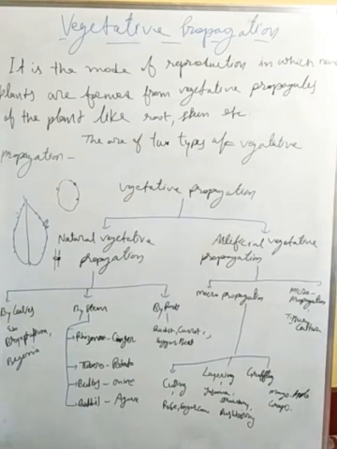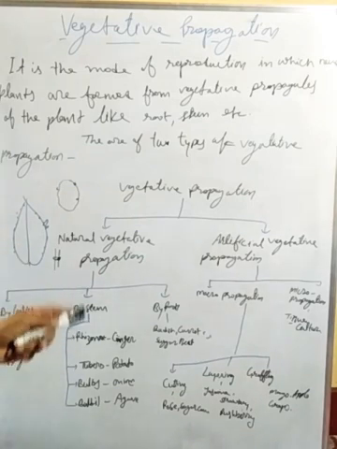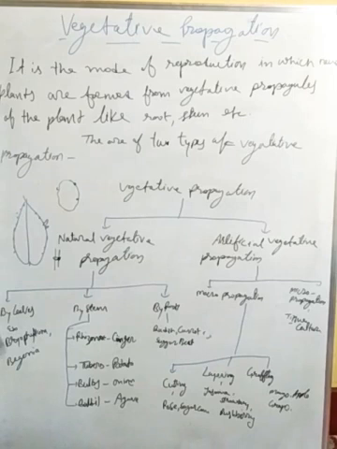In this topic we have studied vegetative propagation and its types. There are two types of vegetative propagation: natural and artificial. Natural vegetative propagation is of three types: by leaves, by stem, and by roots. Artificial vegetative propagation is of two types: macro propagation and micro propagation. Macro is of three types: cutting, layering, and grafting. And micro propagation means tissue culture. So we have studied all these things.